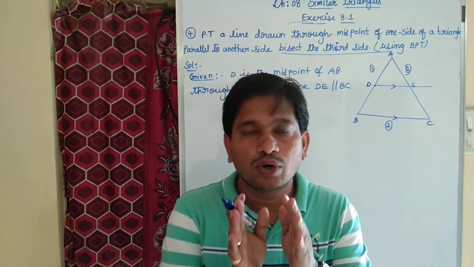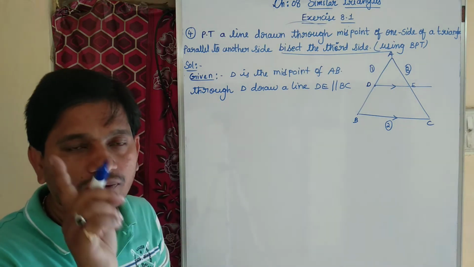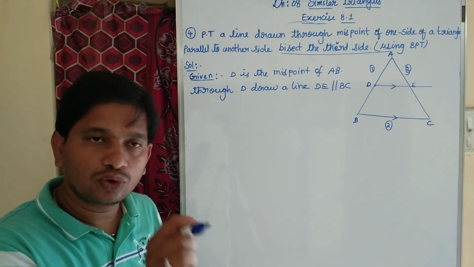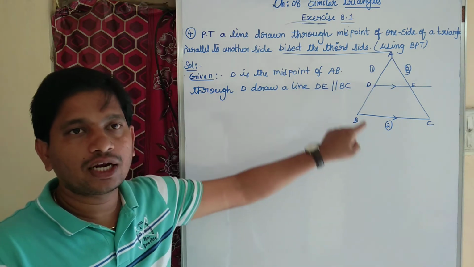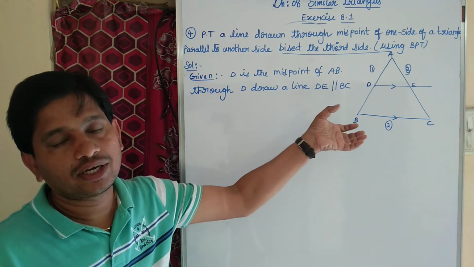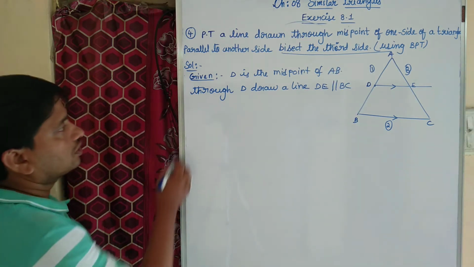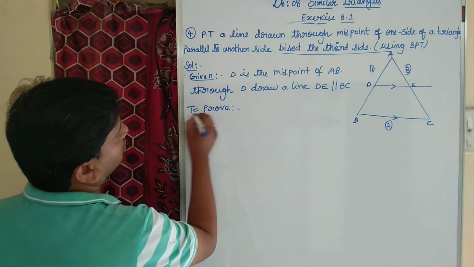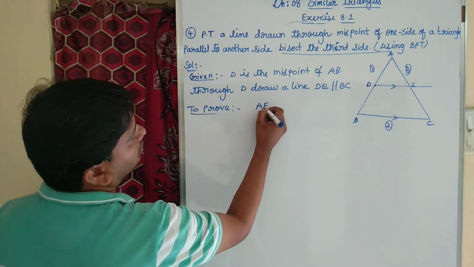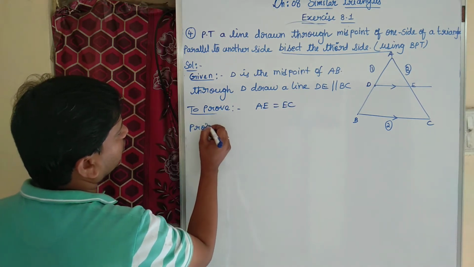I think you understood the question properly. D is the midpoint of one side of a triangle. Through the midpoint of one side, we drew a line parallel to the second side. That line will bisect the third side. They are asking to prove that. So what we need to prove? To prove: AE equal to EC. Okay, what is the proof?